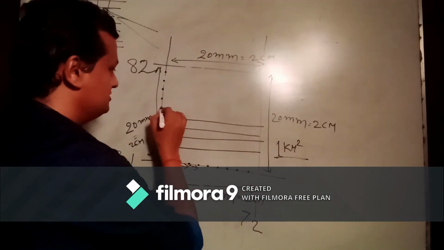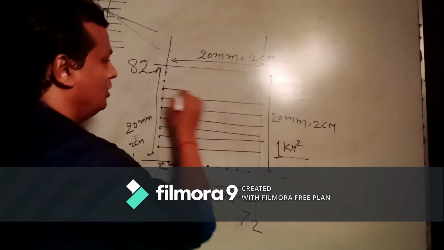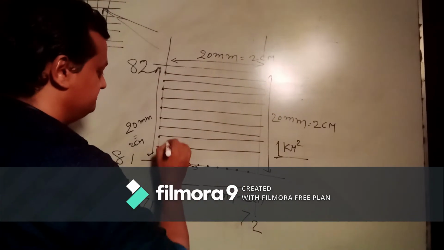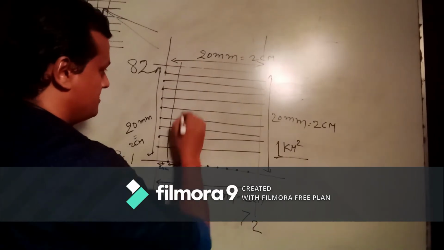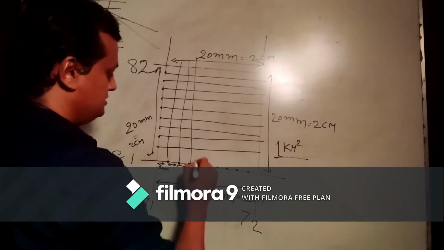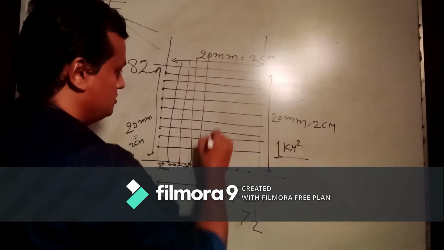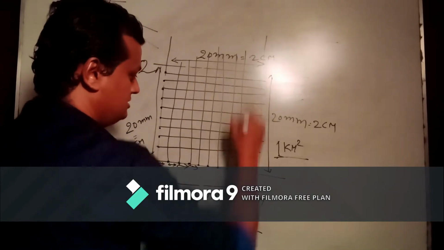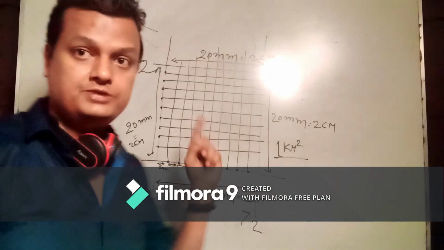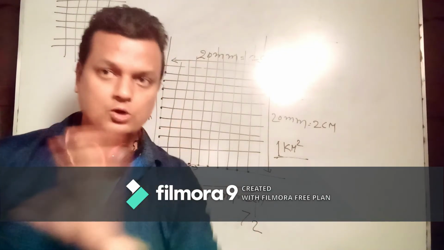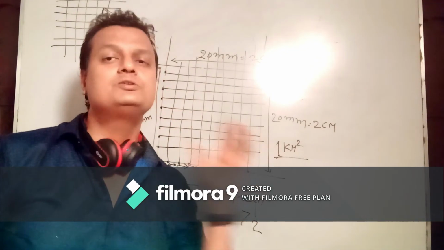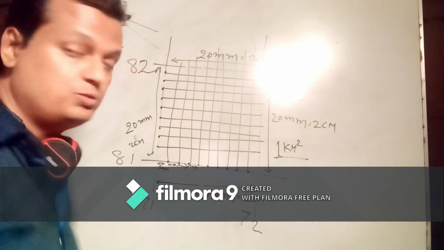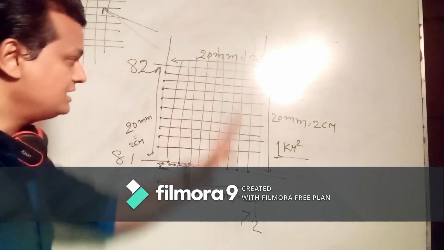After drawing these lines, you will find 9 lines: 1, 2, 3, 4, 5, 6, 7, 8, 9. But without a scale, you shouldn't do it during the examination. Here I am trying to make you understand, that's why I am not using a scale, but use a scale during the examination if you want perfection. So here I have drawn.